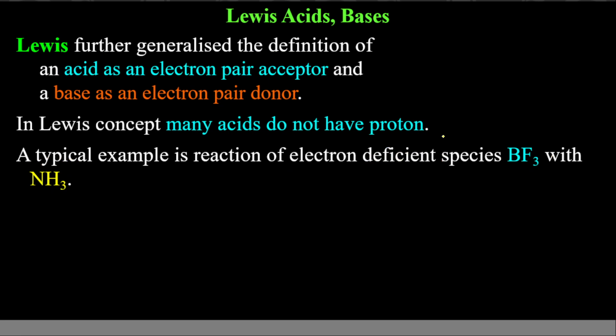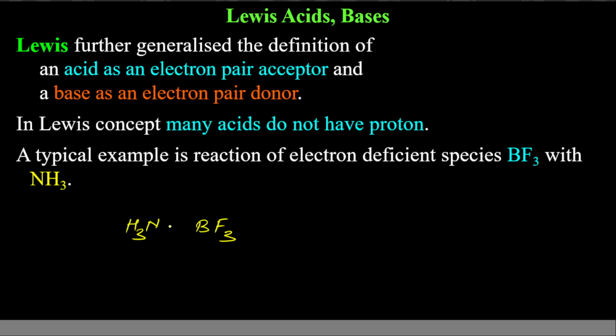So what actually happens is that BF3 and there is NH3, these two electrons on ammonia are shared to form a covalent bond, which in this case will be coordinate bond because both the electrons are from nitrogen.